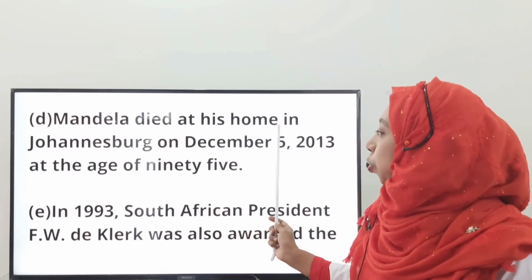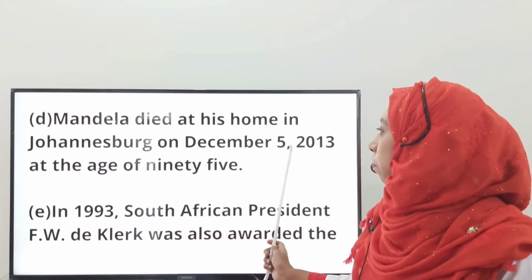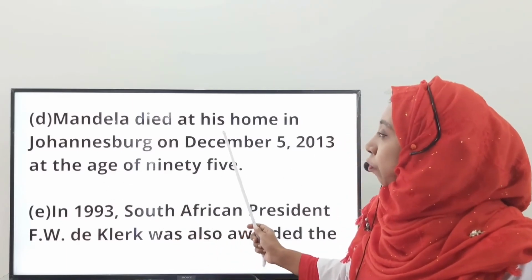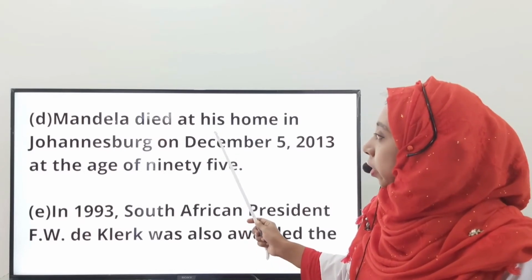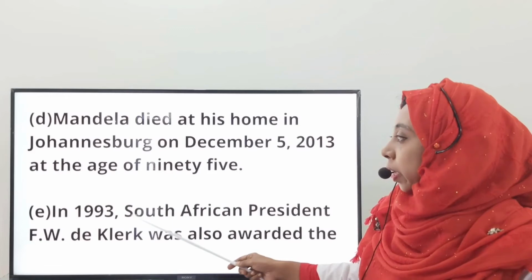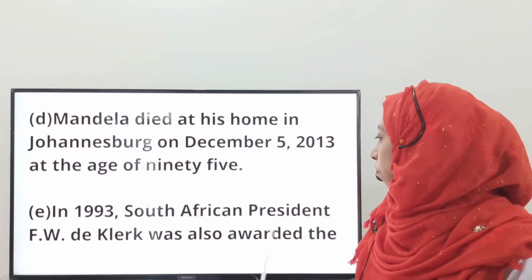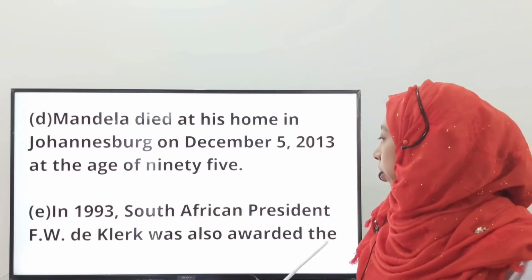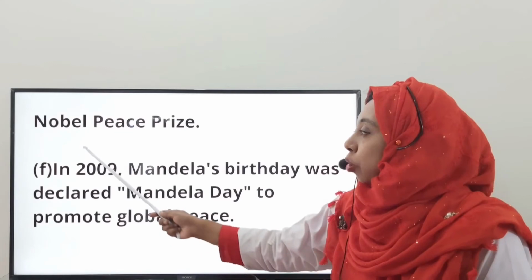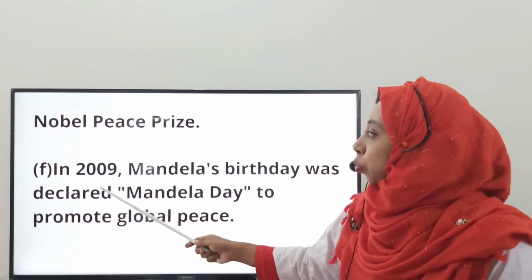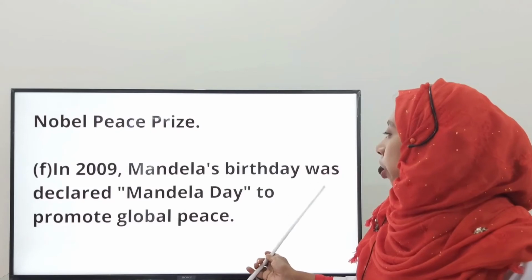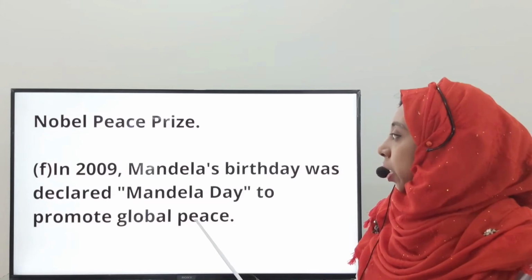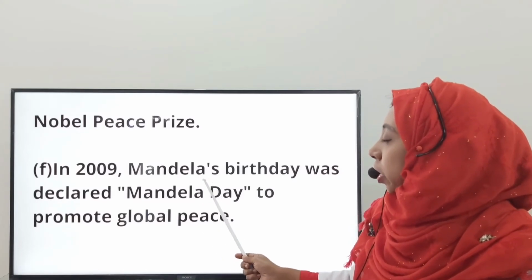Mandela died at his home in Johannesburg on December 13 at the age of 95. Here we get information about his death and his death place. In 1993, South African President F.W. de Klerk was also awarded the Nobel Peace Prize. In 2009, Mandela's birthday was declared Mandela Day to promote global peace. Here we get information about Mandela's achievement.